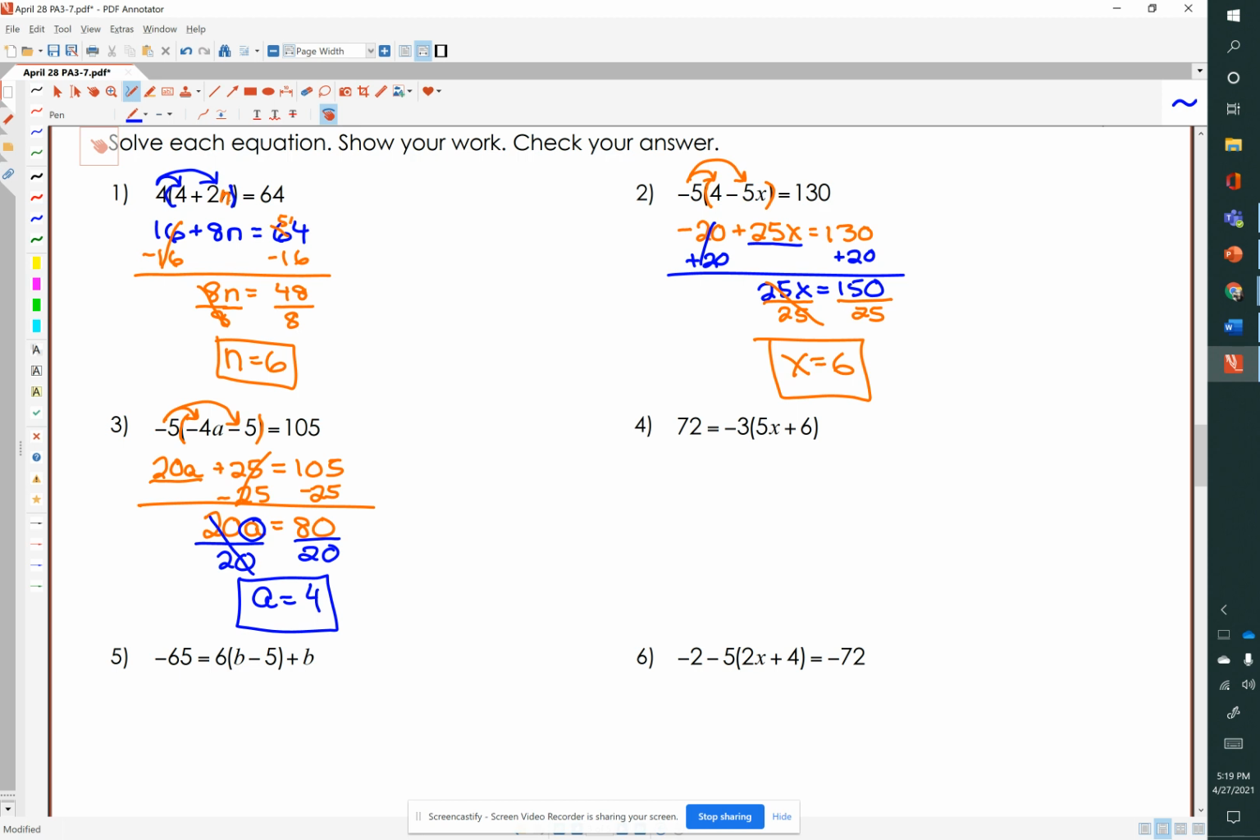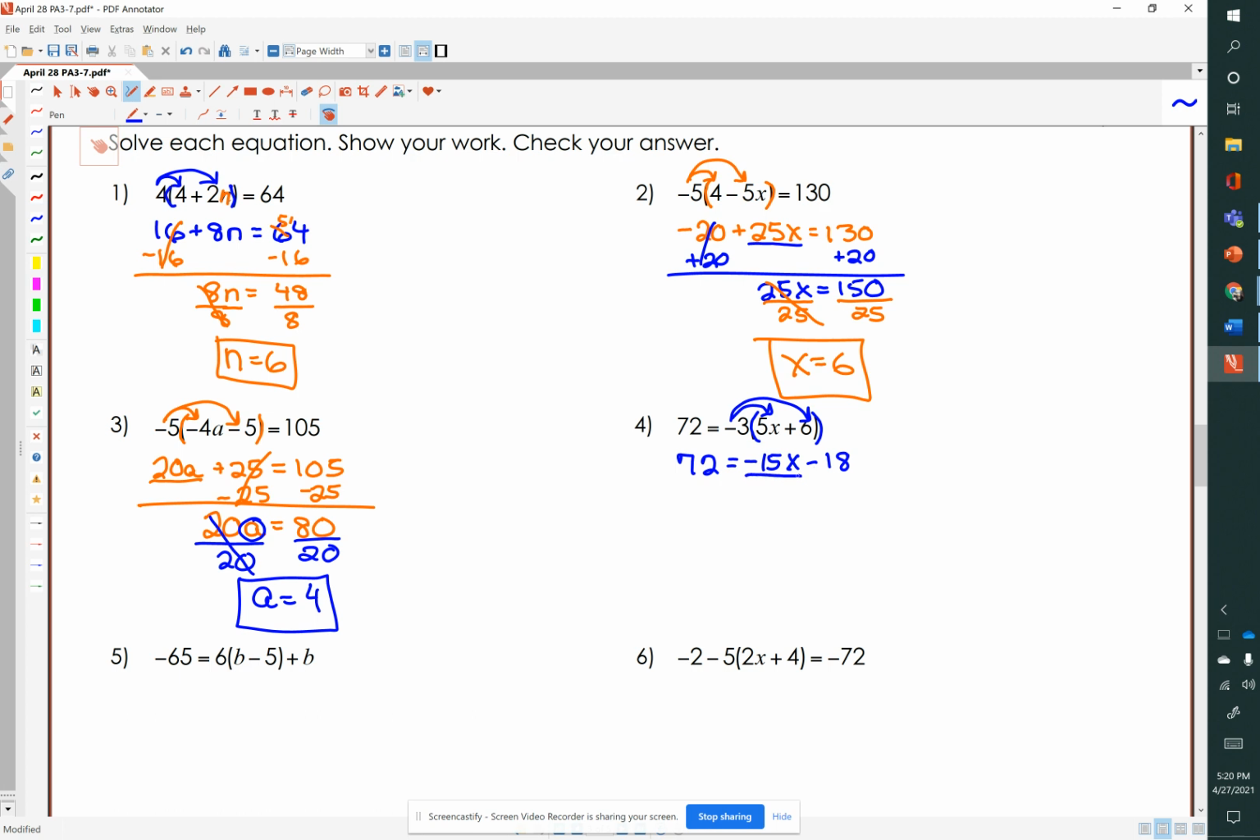In number 4, we have 72 equals negative 3 times the quantity of 5x minus 6. So we're going to distribute that negative 3 through the 5x and the 6. So let's do that. 72 equals negative 3 times 5 is negative 15x, plus, well, I think it's going to be minus because we're multiplying a negative by a positive. So minus negative 3 times 6 is negative 18.